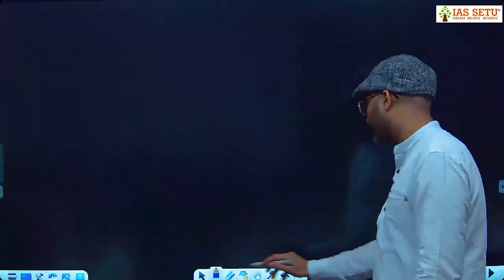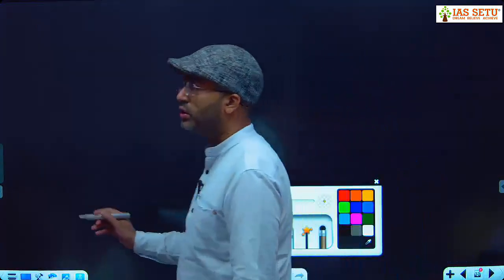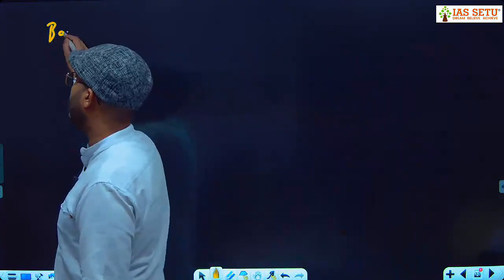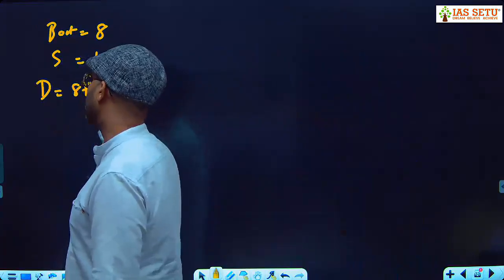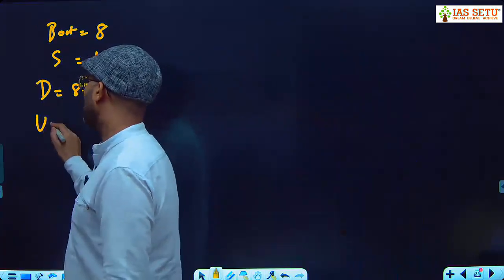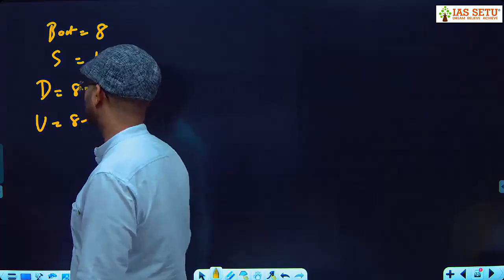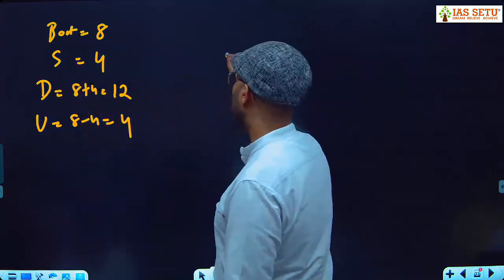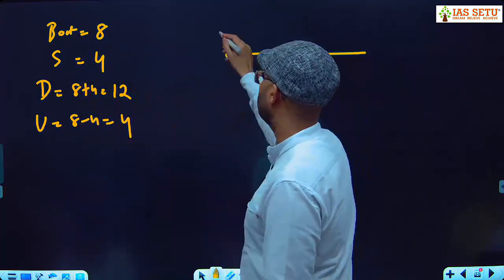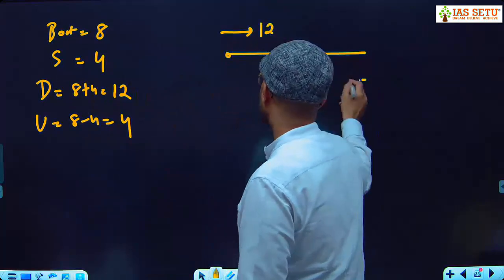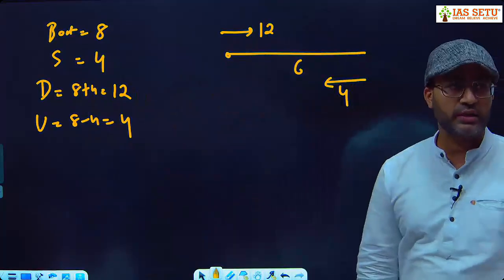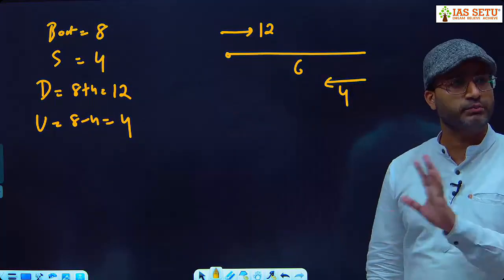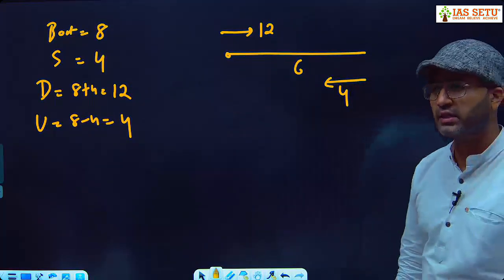8 kilometer per hour. So what I do, I take speed of the boat 8, and speed of the stream 4. So what is downstream? 8 plus 4, 12. What is upstream? 8 minus 4, 4. According to the question, we have to cover 6 kilometer at a speed of 12, and we have to come back at a speed of 4. You calculate time. If it matches with your question, perfect. Otherwise, you have to try the next answer option.